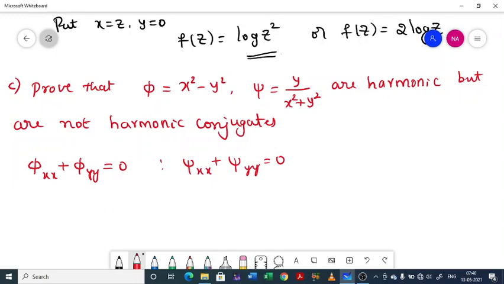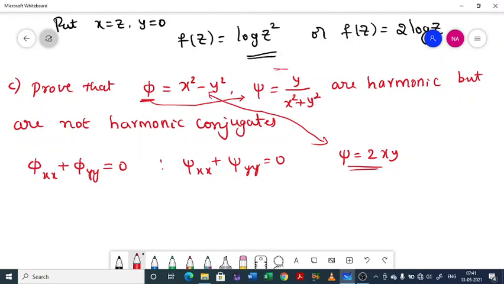Then, keeping this phi, same as problem A and B, find psi. If you get psi equal to y by x square plus y square, then the conclusion is these two are harmonic conjugates. But here you will get a different thing. You will get psi equal to 2xy. But here it is given psi equal to y by x square plus y square. So these are not harmonic conjugates.